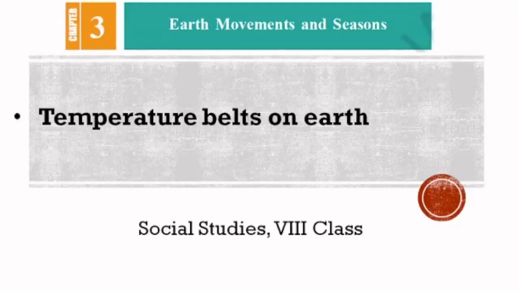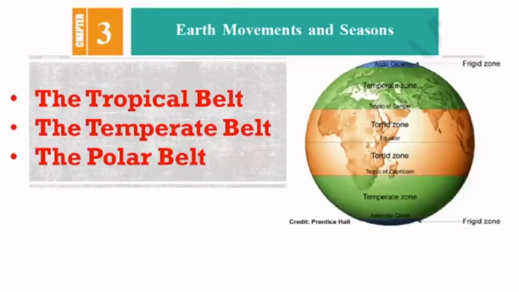Last topic is temperature belts on earth. Children, we are having three temperature belts: the tropical belt, the temperate belt, and the polar belt. Now, the tropical belt, it is extending from Tropic of Cancer to Tropic of Capricorn. It is on either side of the equator. So 23 and a half degrees north to 23 and a half degrees south. This area will come under the tropical belt.